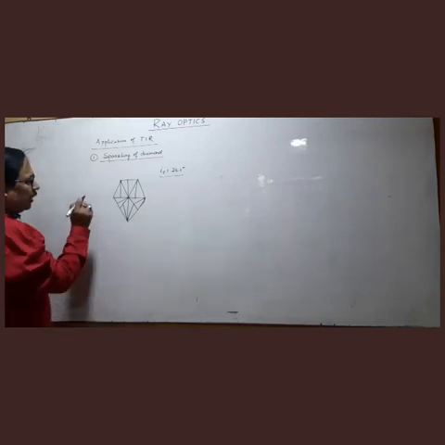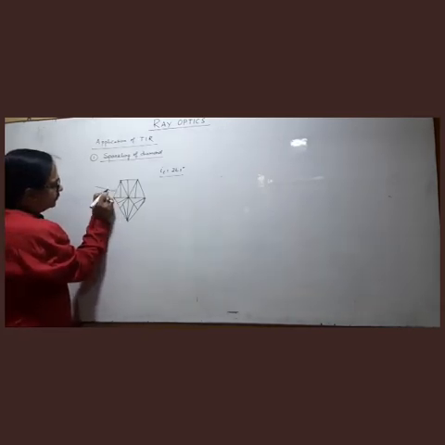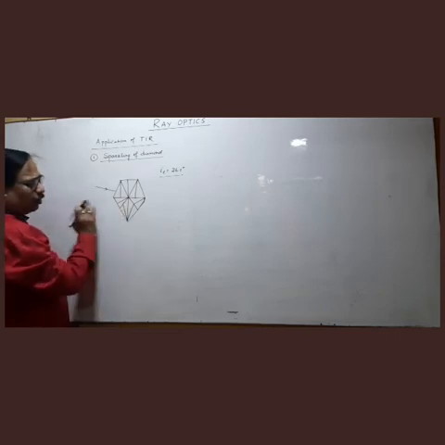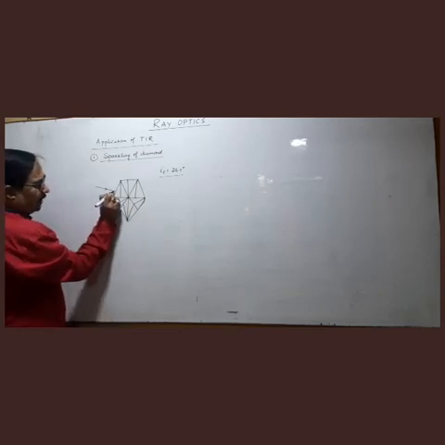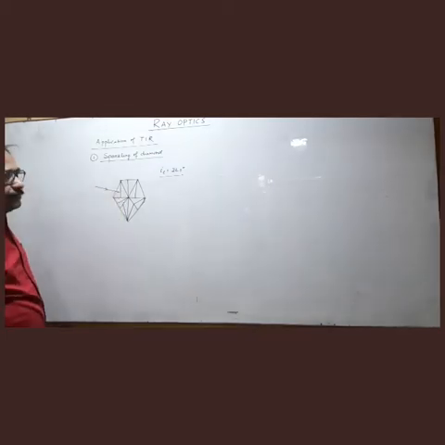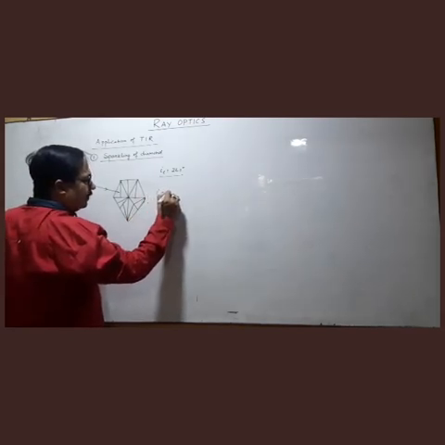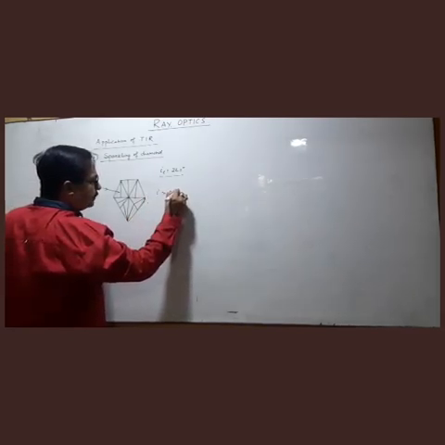So when a ray of light enters, it is rarer to denser, it goes inside. But the moment it is made to in, the angle of incidence is always greater than 24.1 degree.